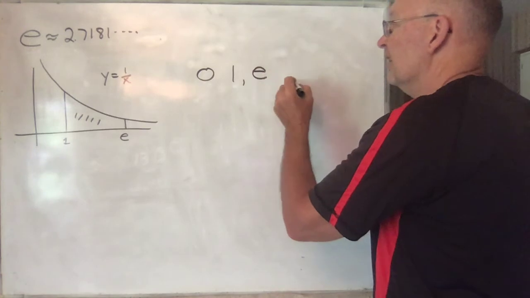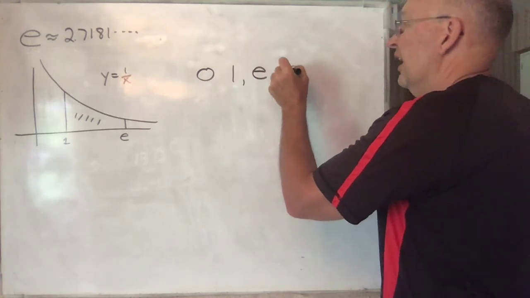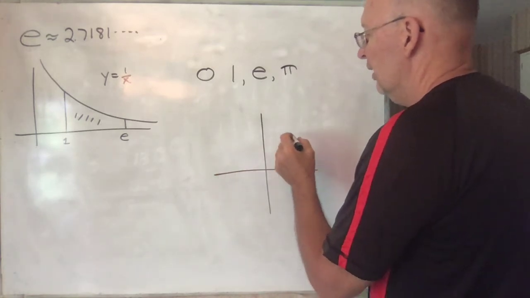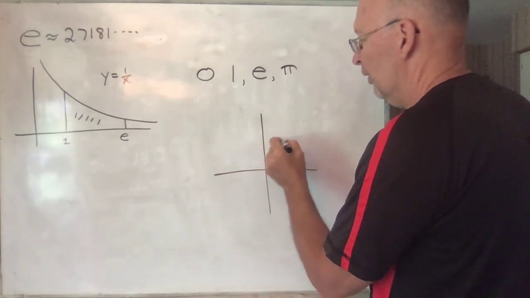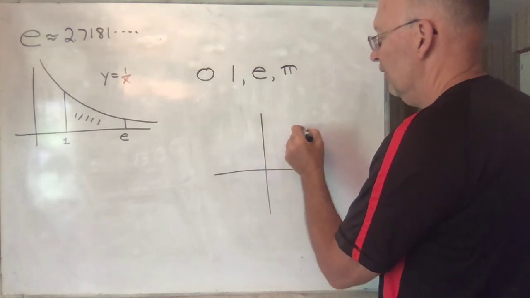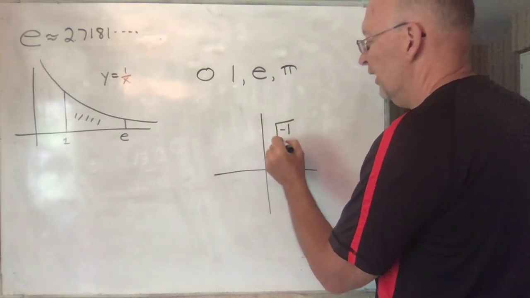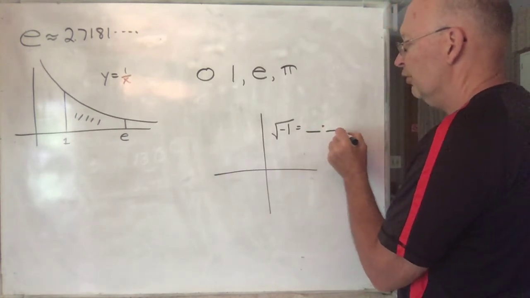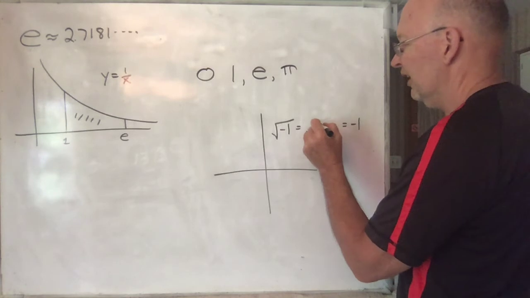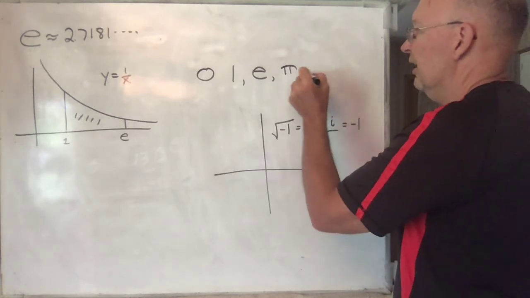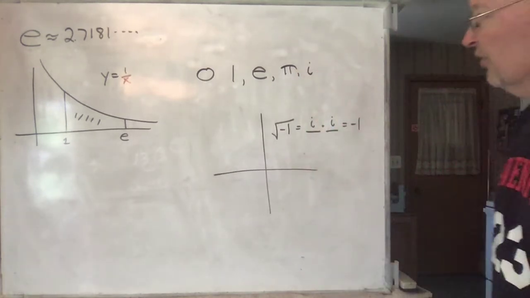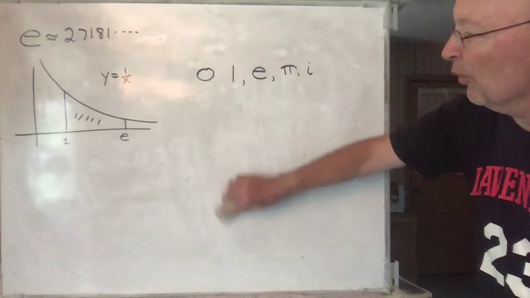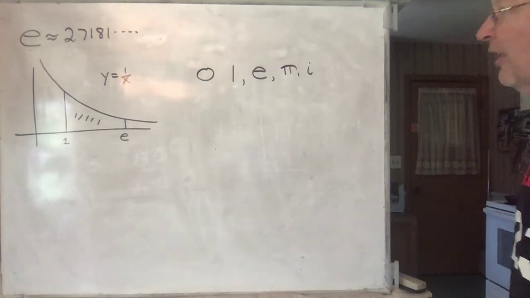Then you have this number e, and you have pi. And we're staying with real numbers, but if ever you want to deal with imaginary numbers, if you want the square root of -1, what is it? What's the number that when you take it times itself, you get -1? It turns out that's this number called i, which is yet another really interesting number. Okay, and so those are quite possibly the 5 most interesting, important numbers in mathematics.